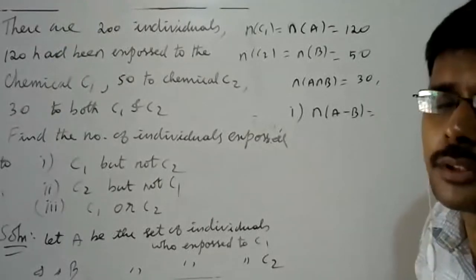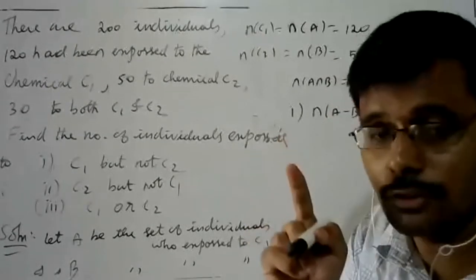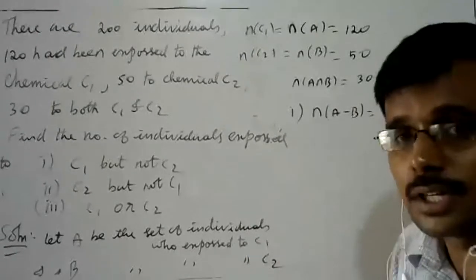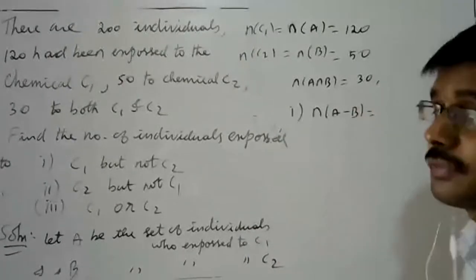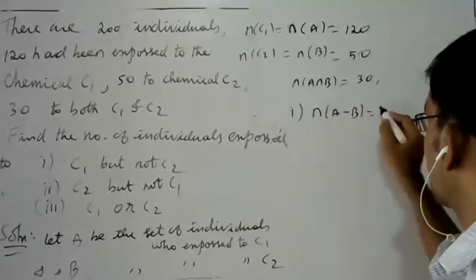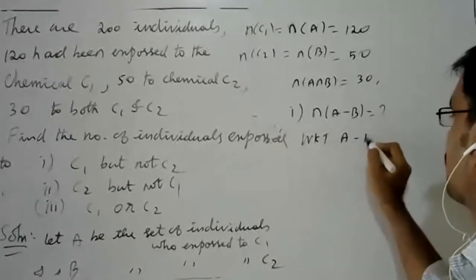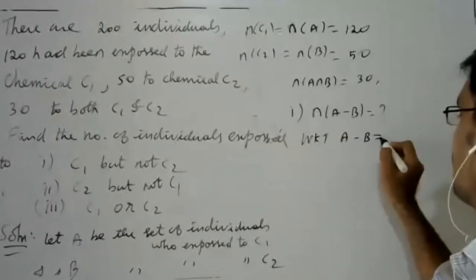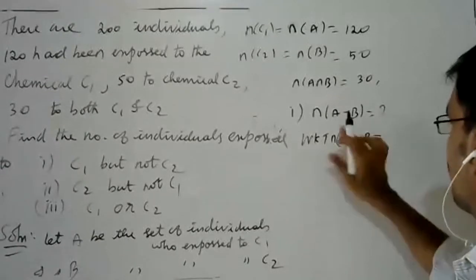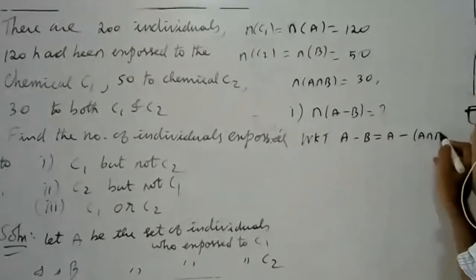We have the A union B formula: N of A union B is equal to N of A plus N of B minus N of A intersection B. But we know that A minus B is nothing but A minus A intersection B.